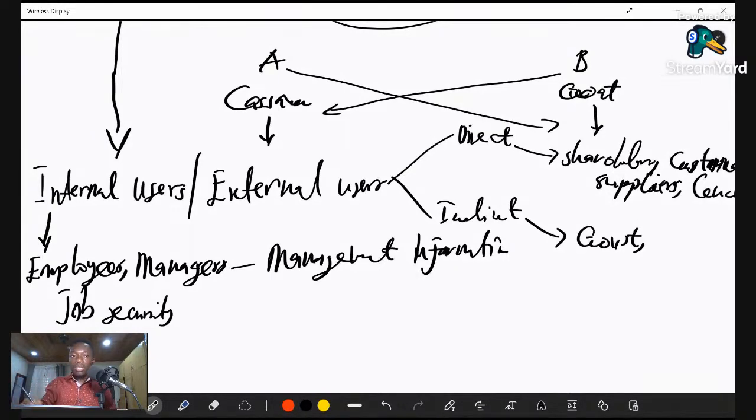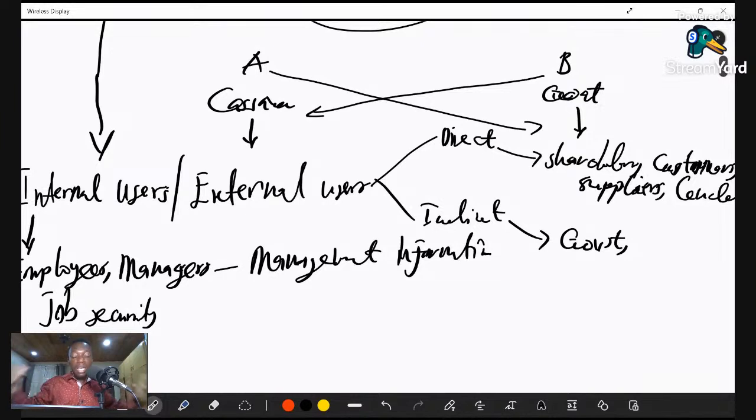Okay, we also have shareholders. Shareholders are actually the capital providers in the business. They need a financial statement or the financial information to know how well their capital is being used, whether their capital is going to be liquidated. By liquidation, I mean whether it will go into a situation where a capital cannot generate returns anymore or not. So they need the financial information to know whether the business is profitable, right? Whether the business is performing well, and to know how their capital is being used within the business. So let's take note of that.